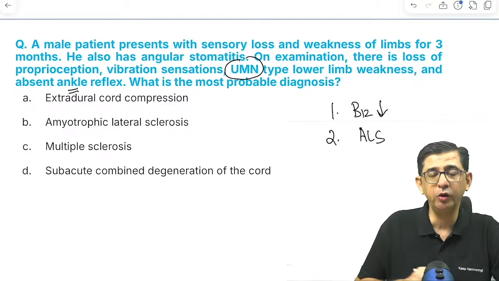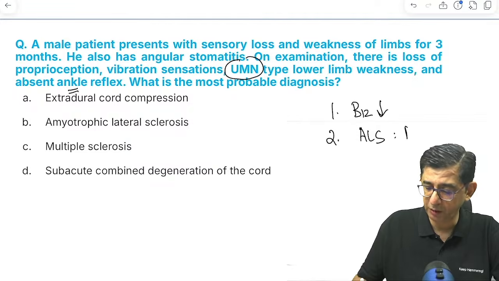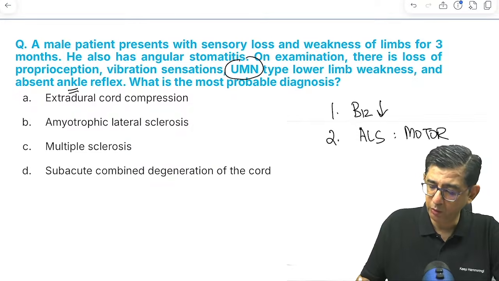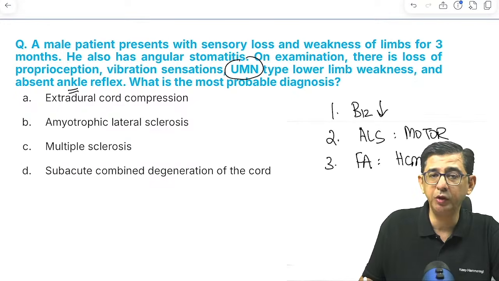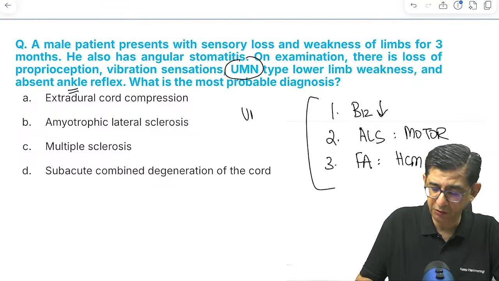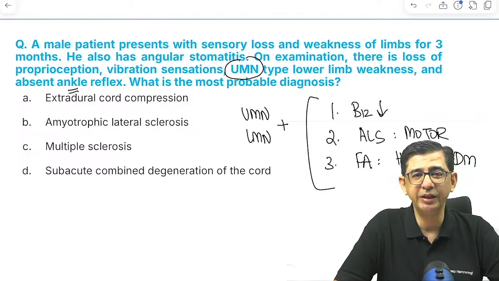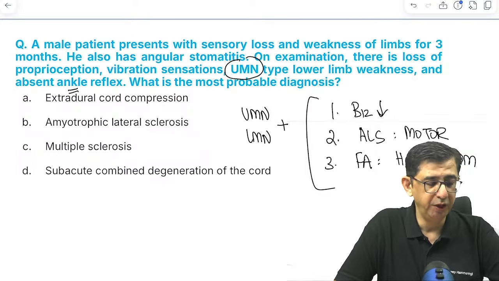Another condition which will be having this profile is amyotrophic lateral sclerosis, but that will be having pure motor manifestation. Amyotrophic lateral sclerosis में sensory involvement नहीं होती है, only motor manifestation would be there। और फिर होता है फ्रेडरिच एटैक्सिया, जिसमें कार्डियक इन्वॉल्वमेंट भी दी होती है और डायबिटीज की मैनिफेस्टेशन भी दी होती है। So if you get a question in which upper motor and lower motor manifestations are given together, consider 3 differentials in the paper: